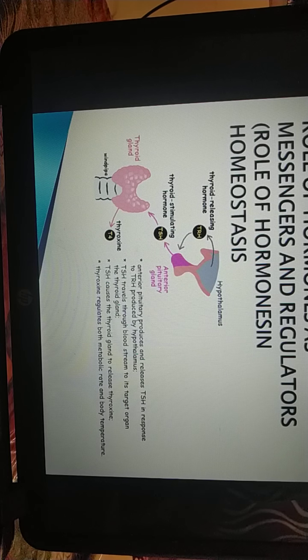That means if more thyroxine is present, it will cause an inhibitory effect, and in response the hypothalamus will lower the production of thyrotropin releasing hormone.